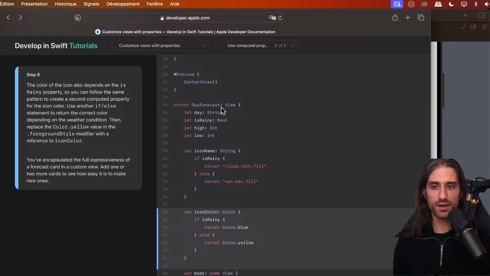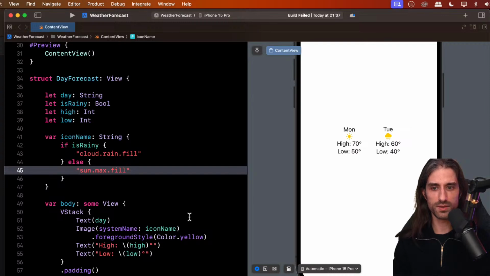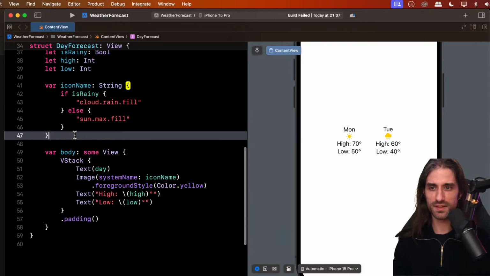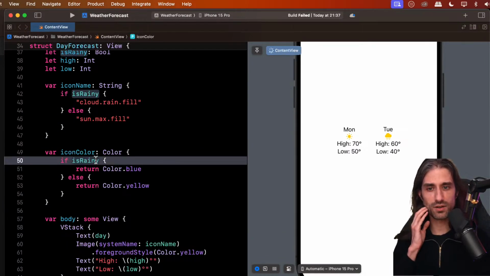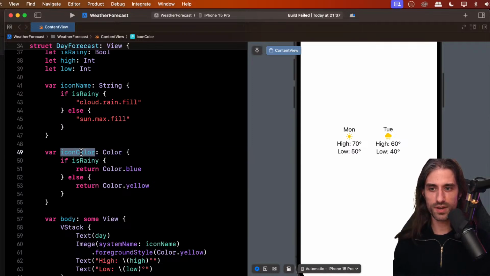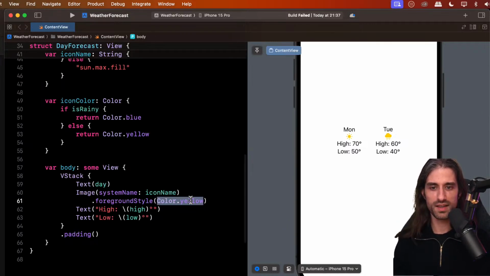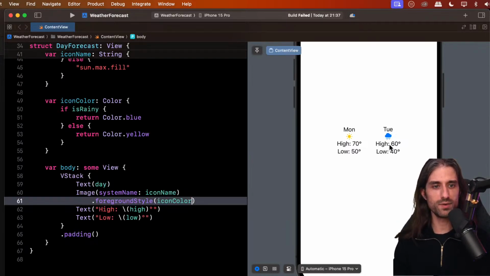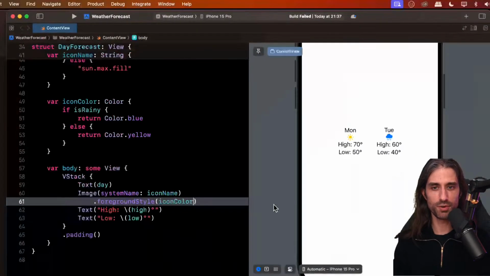You can add one or two more cards to see how easy it is to add new ones to the parent view in which we use it. So let's try and do it like that. So something like this. So icon color, okay? And now we can use the icon color instead of the hard-coded color. And you can see now it's blue when it's rainy. So that's perfect. That's pretty good.